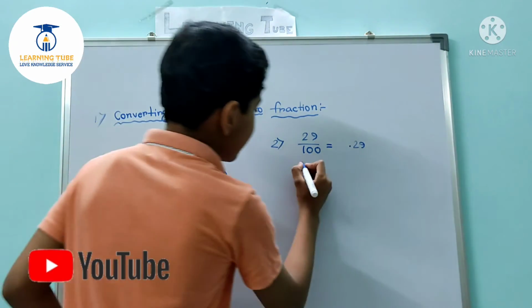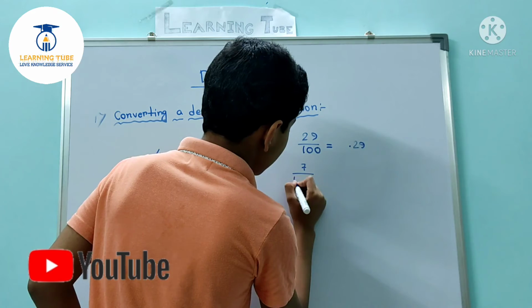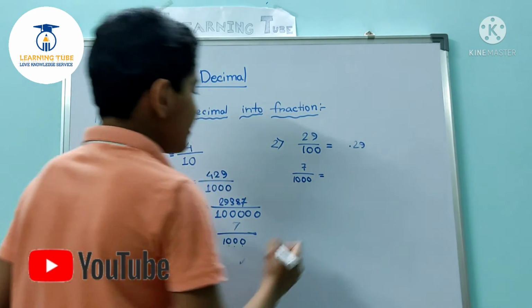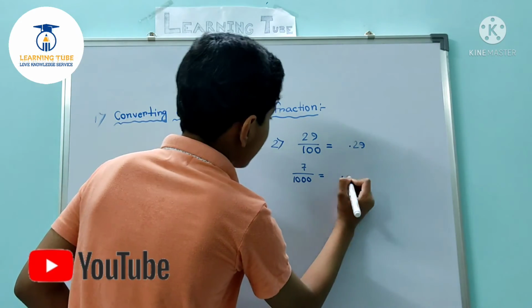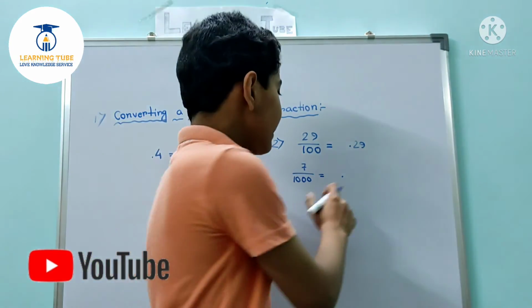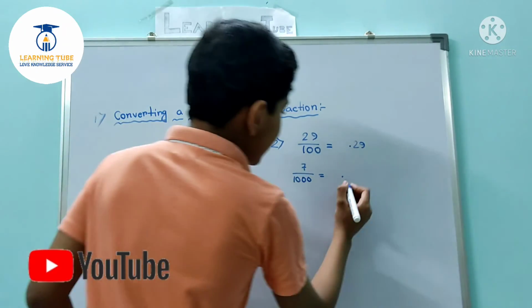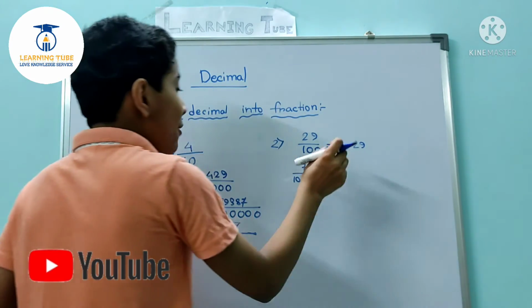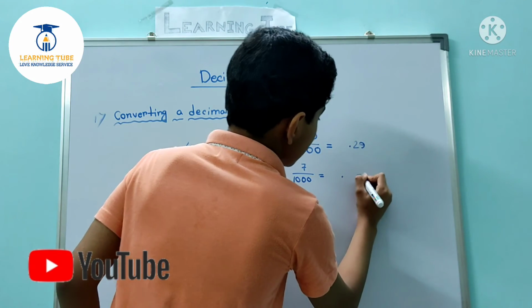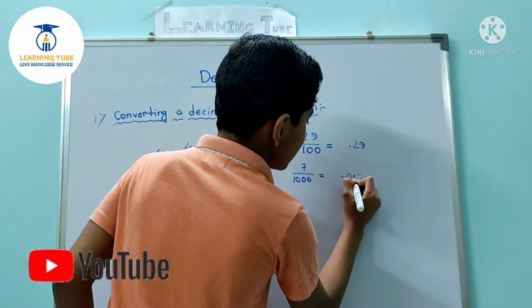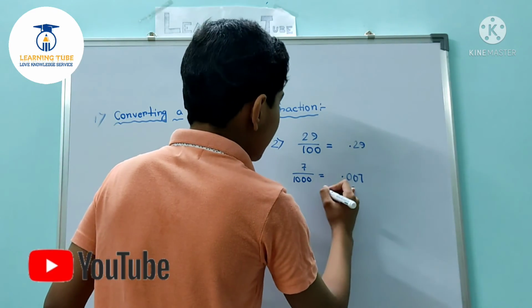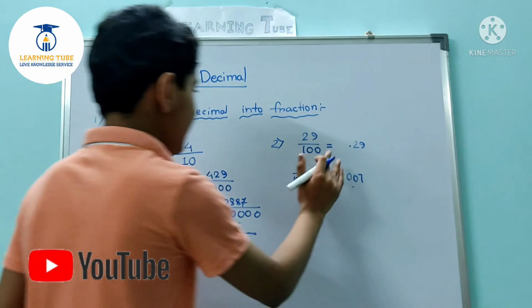Now let's take another example. 7 by 1000. Then what will it be? There is a point for 1 and there are a total of 3 numbers after the decimal. So there are 3 numbers and the thousandths place is 7. So there are 2 zeros before it. So this is the decimal number for the fraction 7 by 1000.